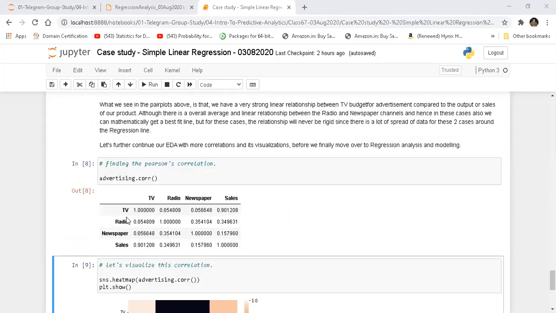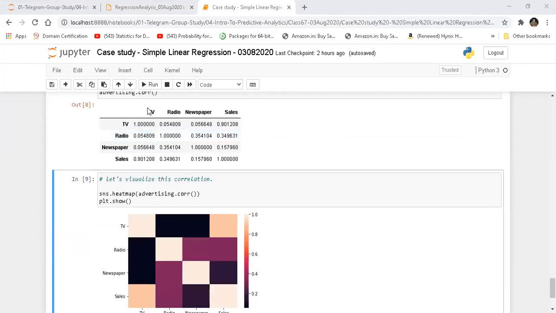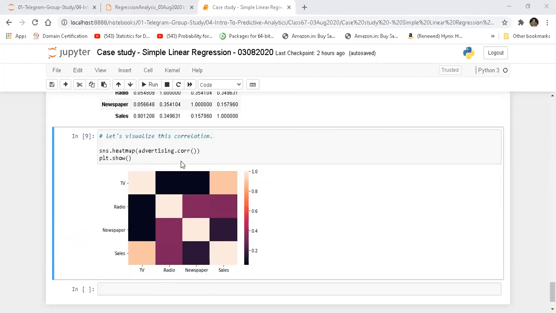This representation of numbers will be very tedious for business people to understand. As of now, this will be very easy because there are only 4 kinds of variables which we are looking at. Now imagine if we had 50 variables, it would have been very difficult, right? Instead, this visual format is really good. That's the first reason why we are doing this.